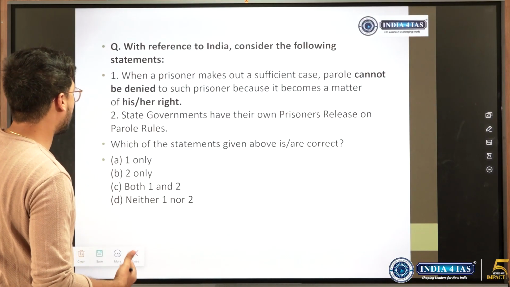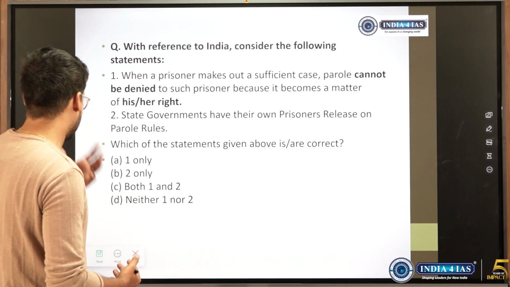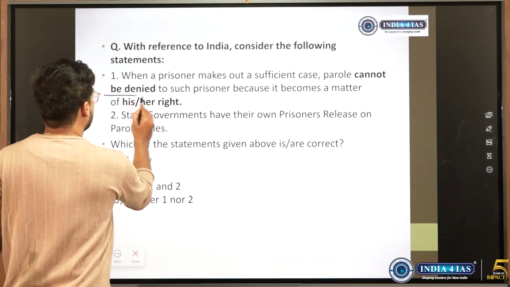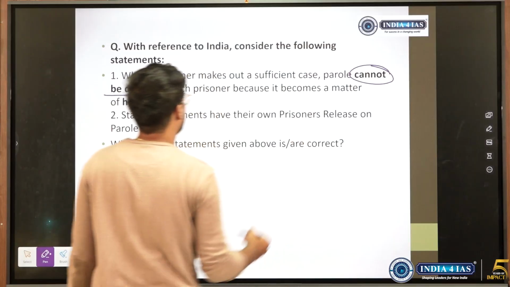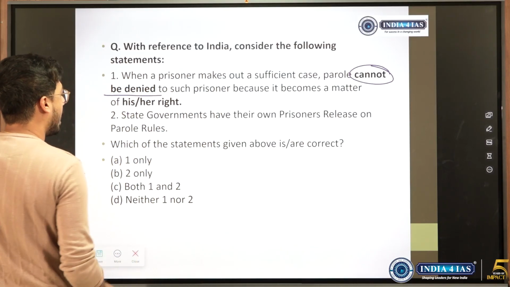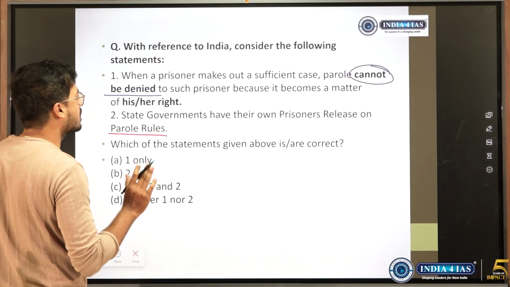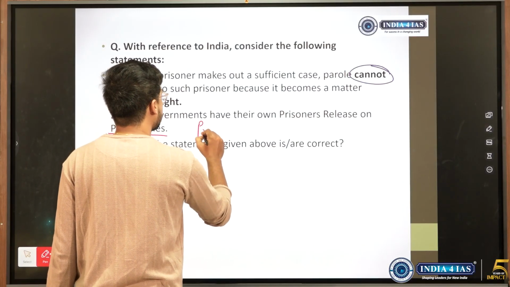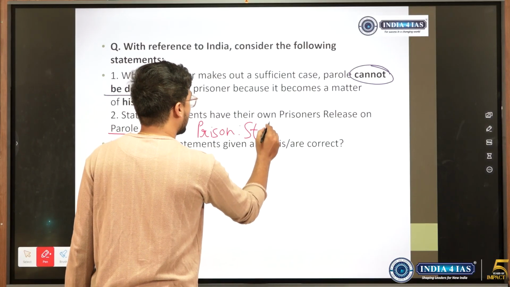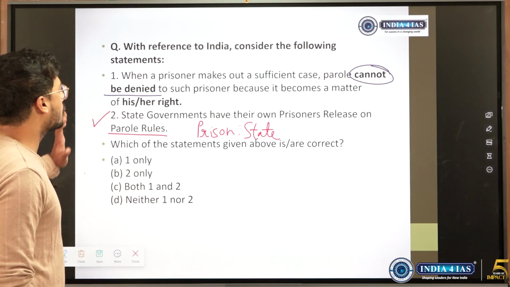With reference to India, which of the following statements are correct? When a prisoner makes out a sufficient case, parole cannot be denied. Trap areas, cannot be denied because it becomes a matter of right. Next, state government have their own prisoner release on parole rules. See, even if we don't know anything about the basics, at least we should know that prison is a state subject. So if the state governments are allowed to make their own prison rules, there's nothing which is wrong about it. So this will have to be taken as correct.